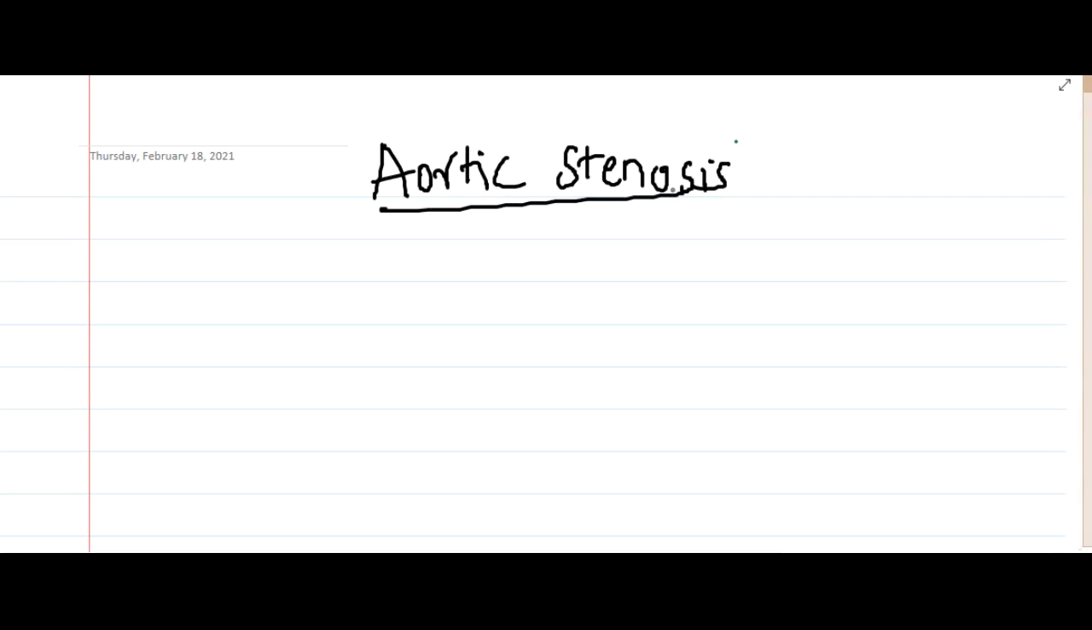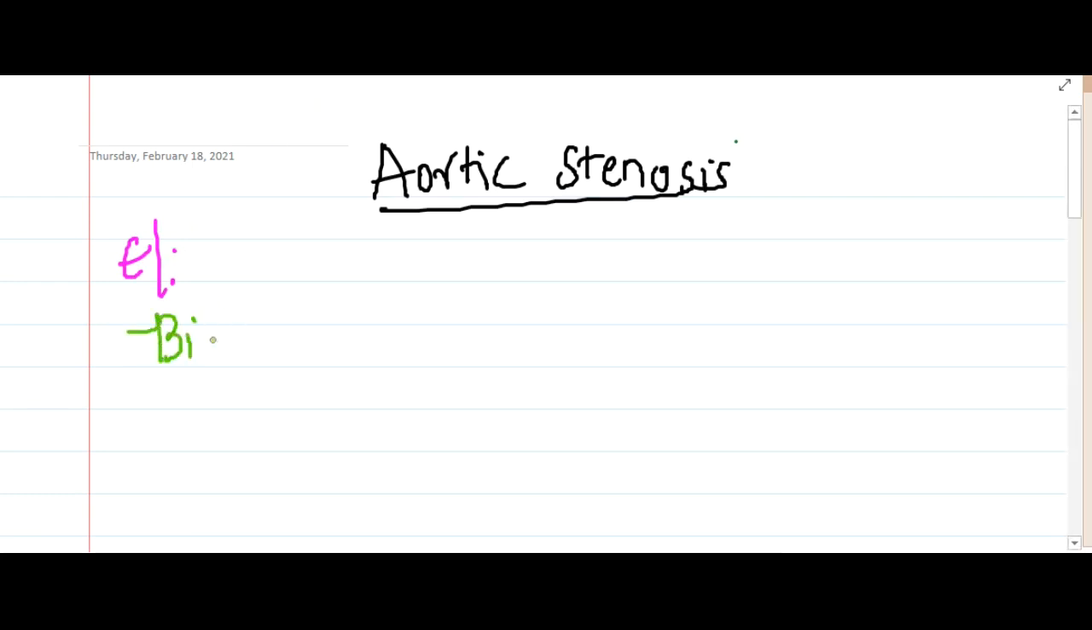Hello friends, let us now learn some important points about aortic stenosis. So first we will see the causes of aortic stenosis, or the etiology of aortic stenosis.